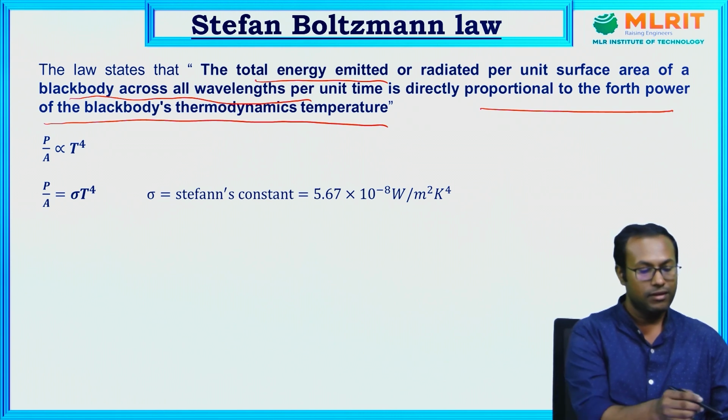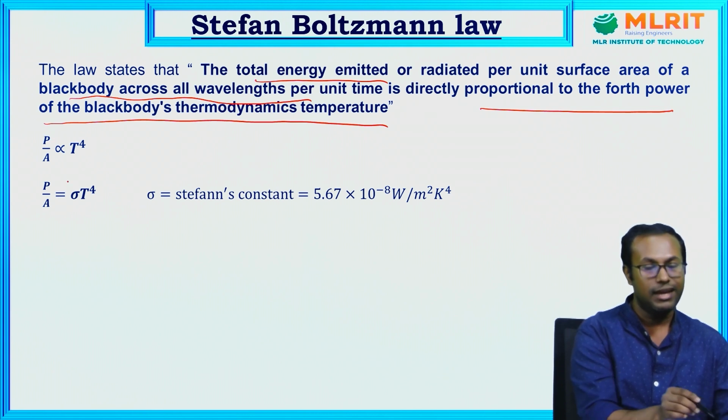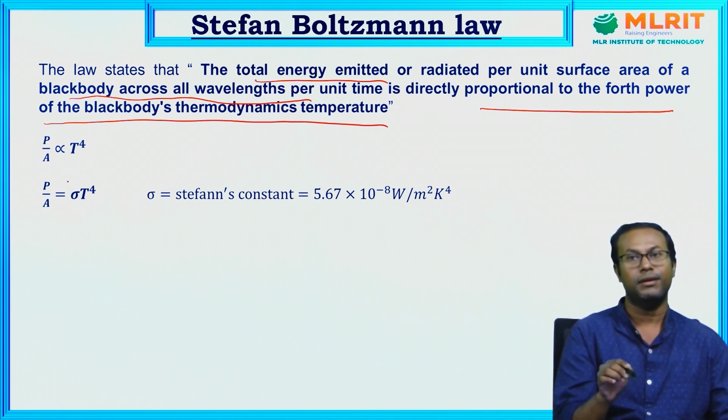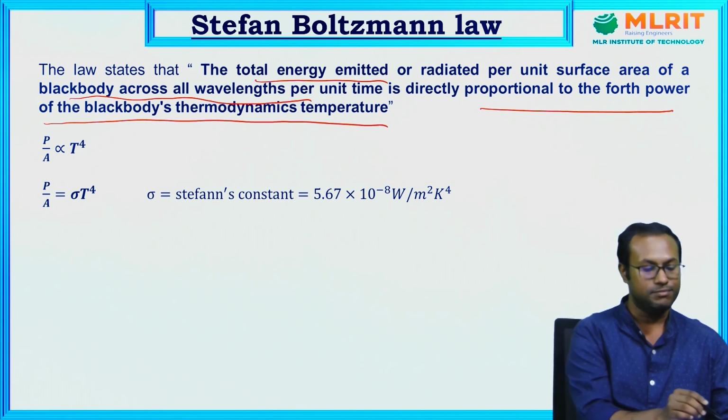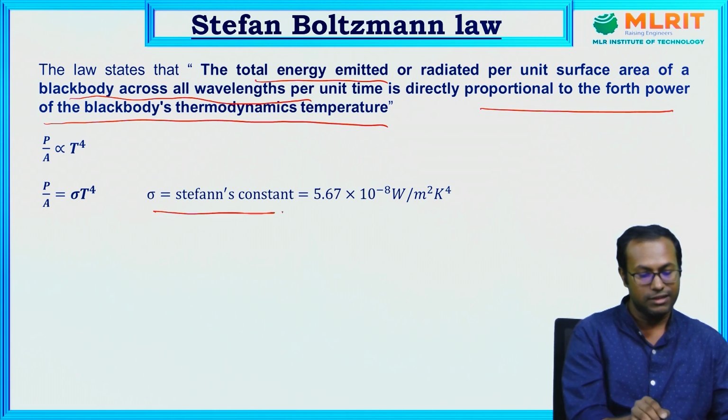This means the energy emitted per unit time, that is power P, per unit surface area is proportional to the fourth power of the temperature. P by A is proportional to T to the power 4.